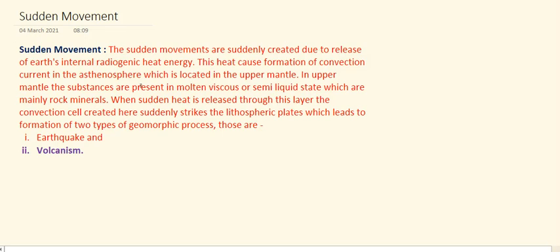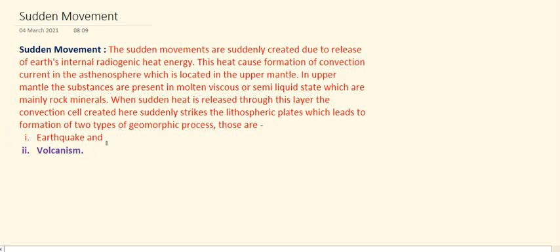Sudden movements are suddenly created due to release of Earth's internal radiogenic heat energy. This heat causes formation of convection current in the asthenosphere, which is located in the upper mantle. In the upper mantle, the substances are present in molten, viscous, or semi-liquid state, which are mainly rock minerals. When sudden heat is released through these layers, the convection cell is created, and it suddenly strikes the lithospheric plates, which leads to the formation of two types of geomorphic process. Those are earthquake and volcanism.